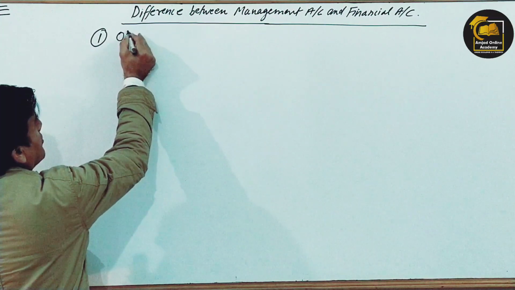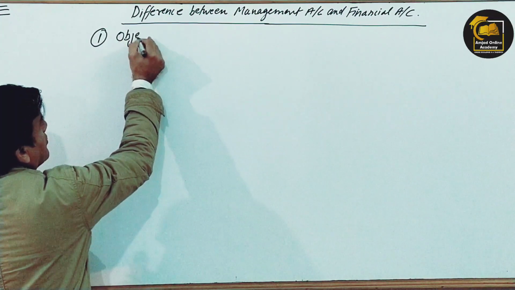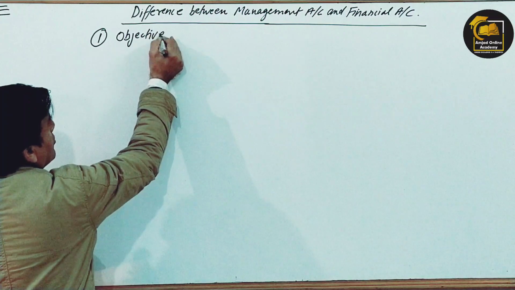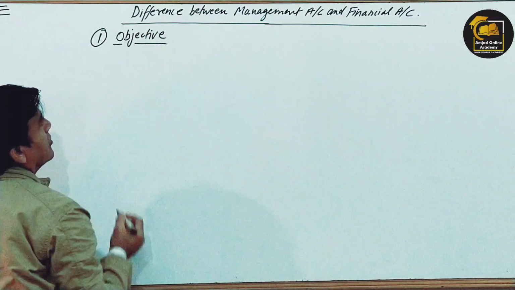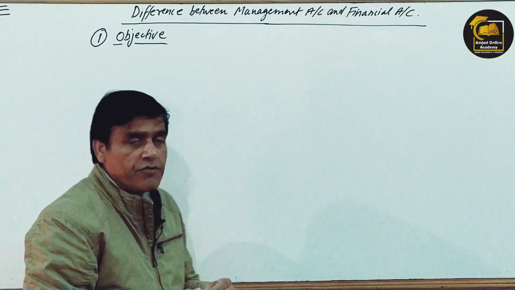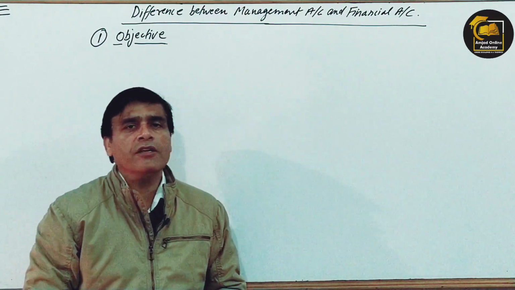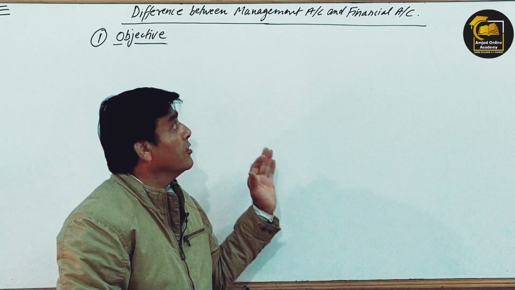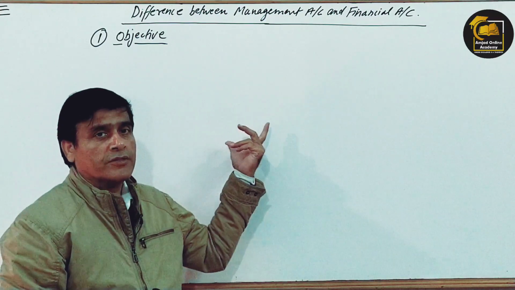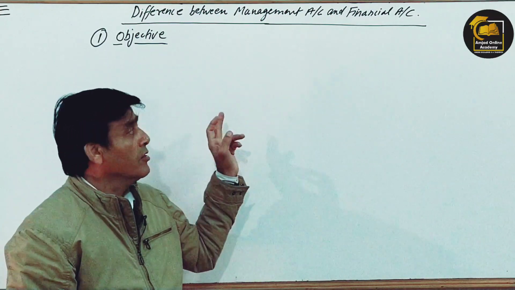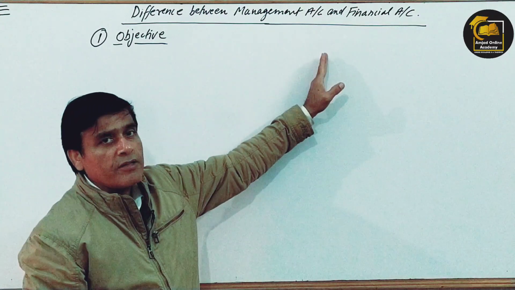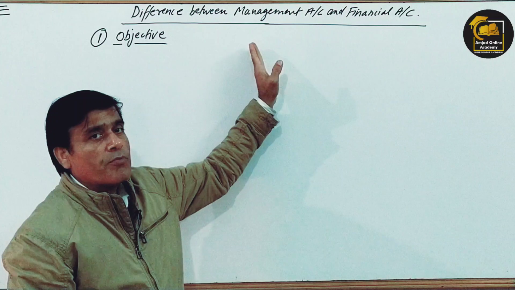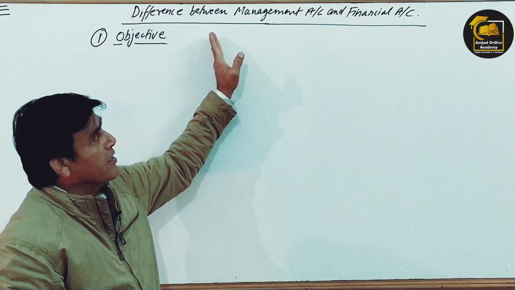that is objective. What I want to say here is that I am going to discuss objective in two senses. First, what is the objective of financial accounting primarily, and what is the objective of management accounting?